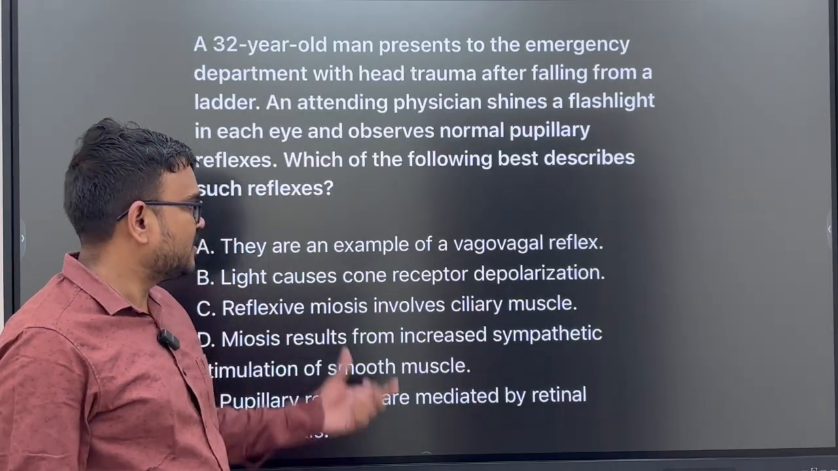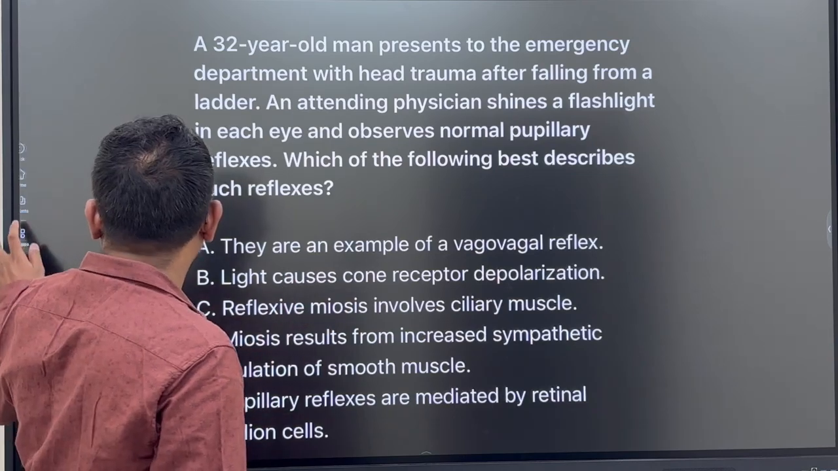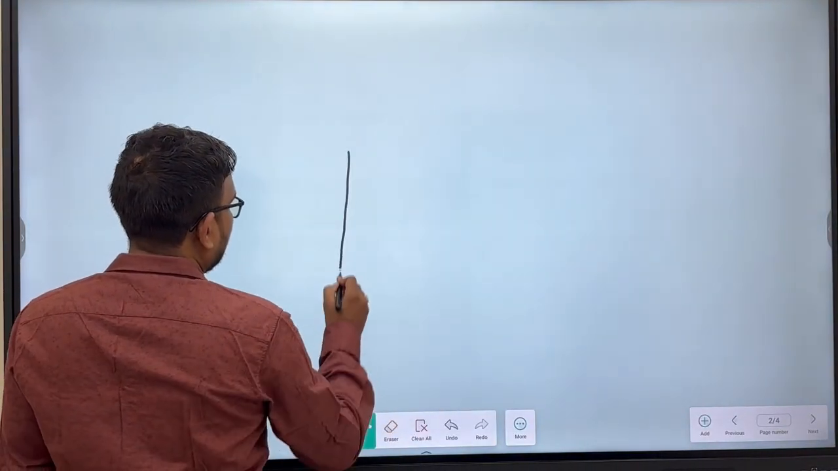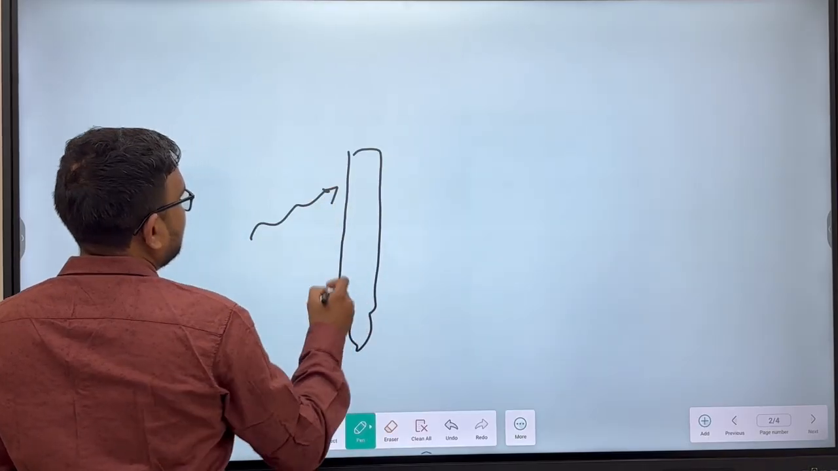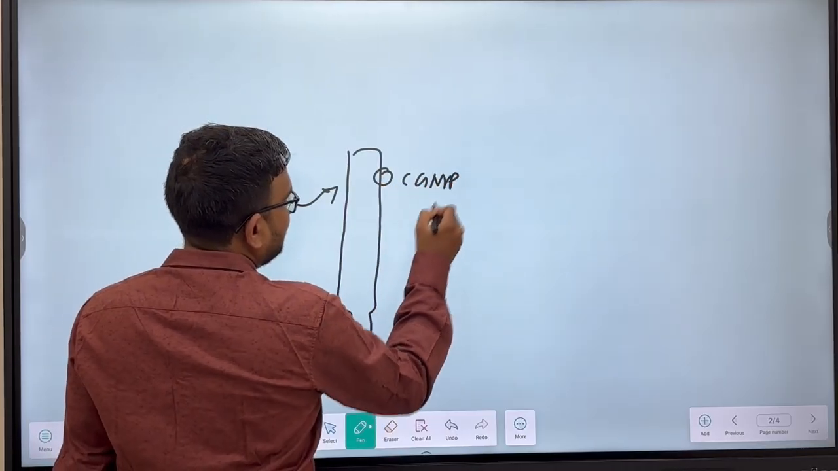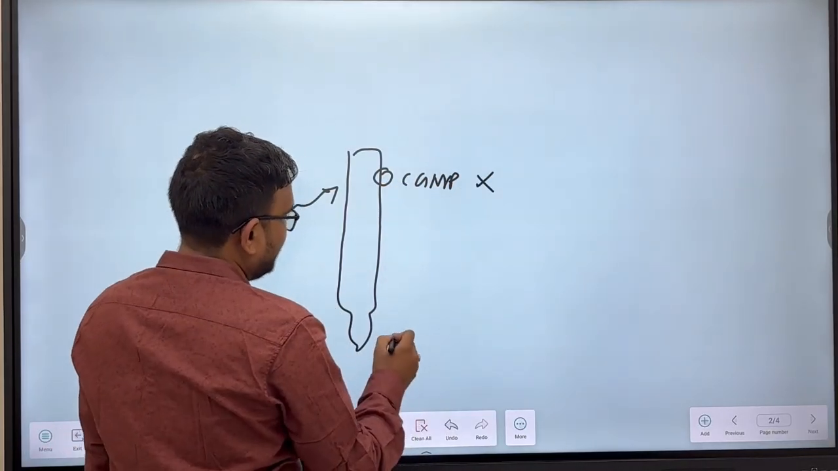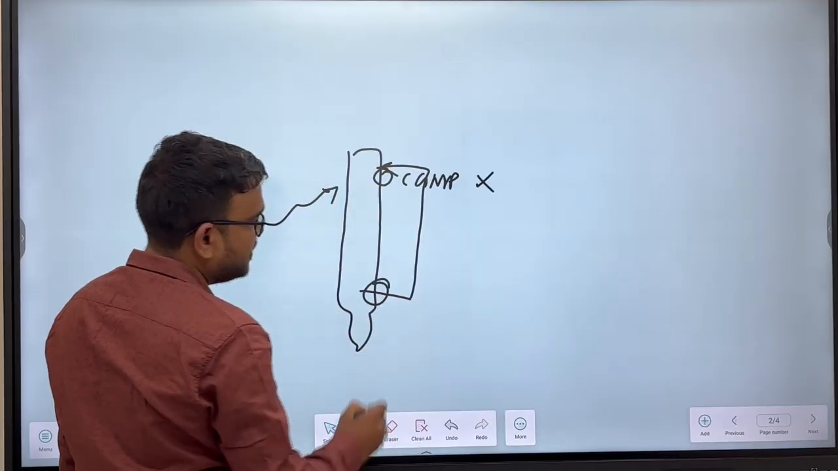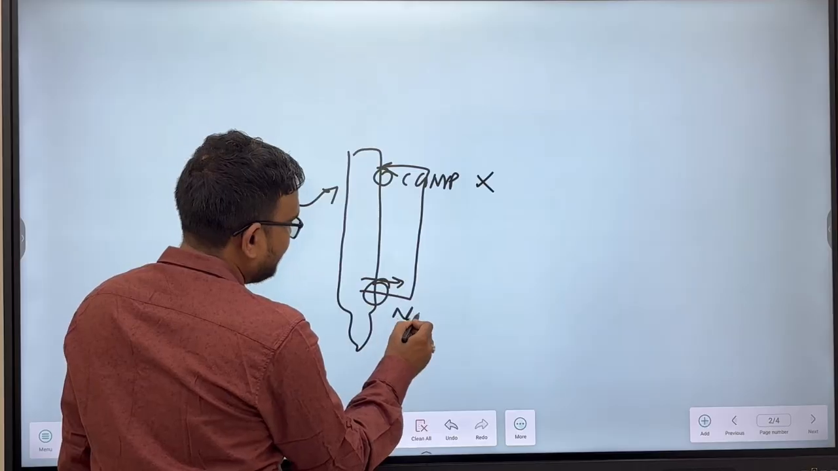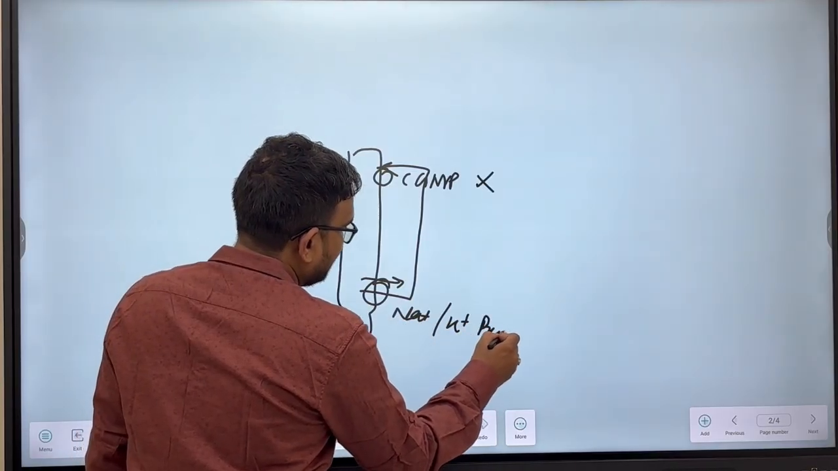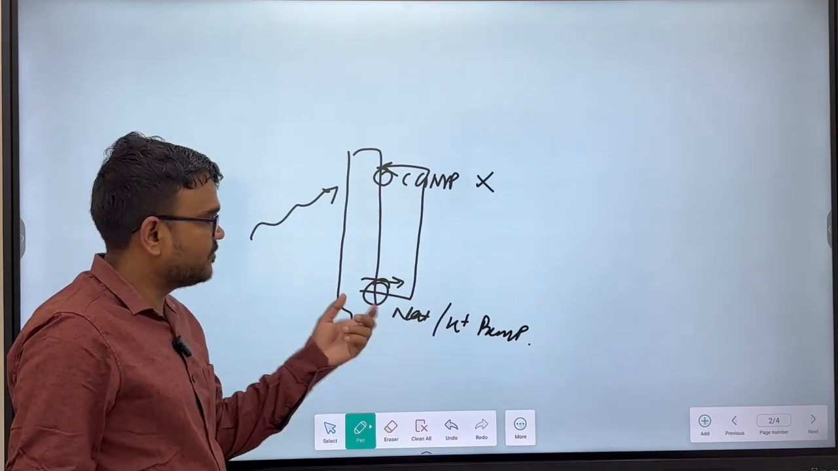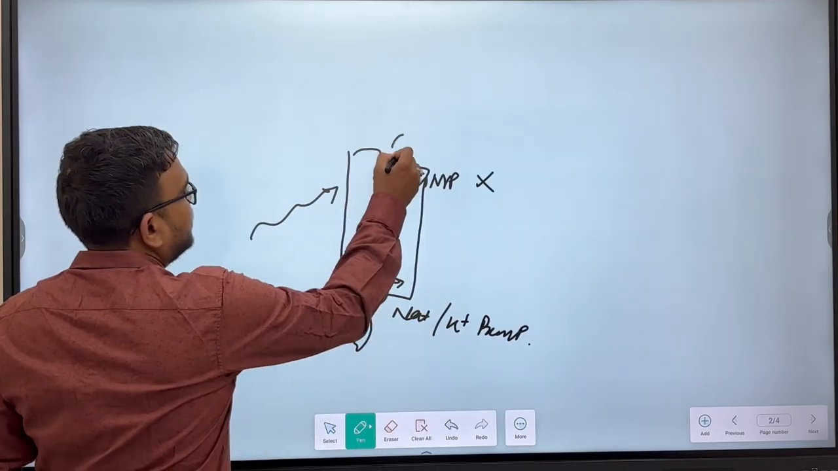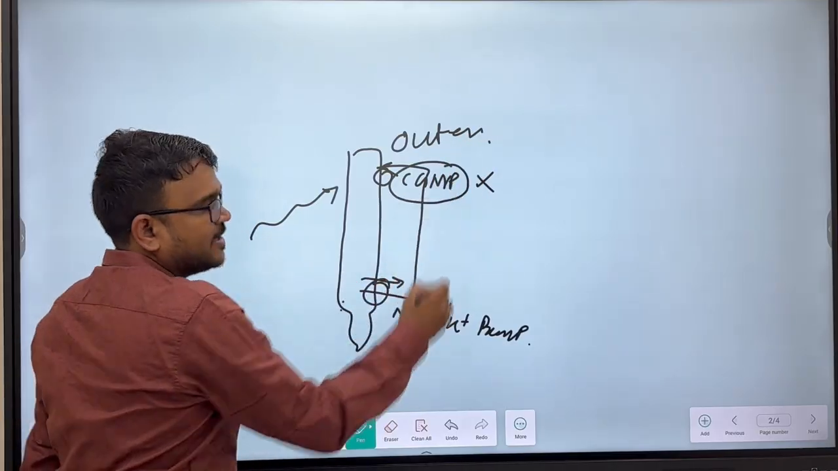Light causes cone receptor hyperpolarization. So when light falls on the cones, that causes cyclic GMP gated sodium channels to close. So sodium cannot enter from the inner segment to the outer segment. The inner segment has a sodium potassium pump, so it constantly throws sodium from inside the cell to the outside. That sodium again re-enters through the outer segment through cyclic GMP gated sodium channels.